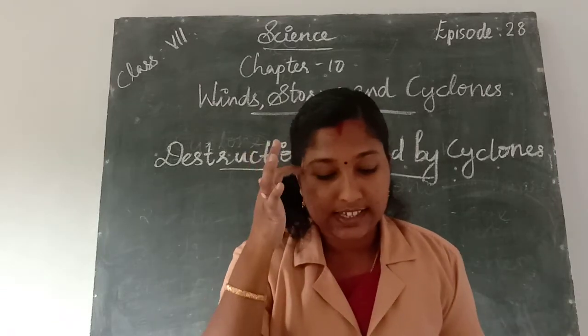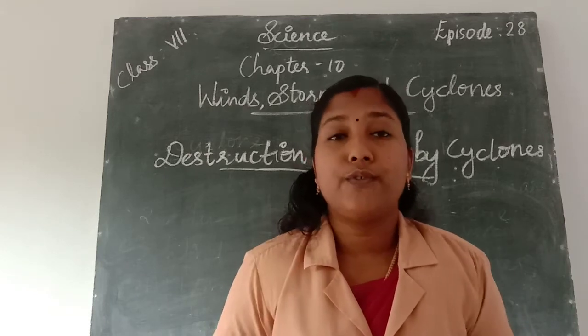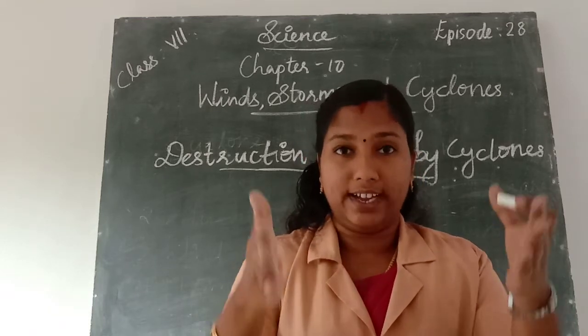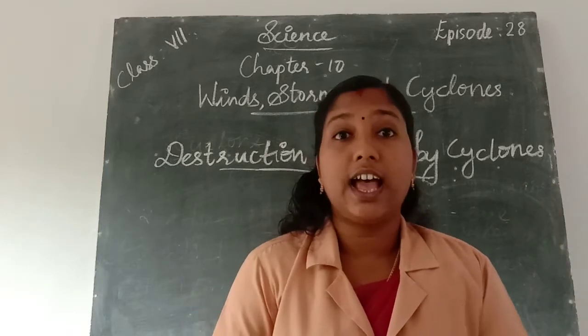From this, we can see that the cyclone forms a wall made of water, and it also looks like a funnel.